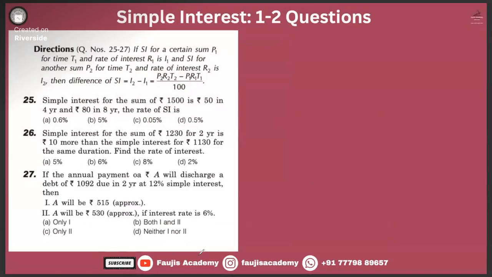Simple interest for the sum of 1500 is 50 in 4 years and 80 in 8 years. The rate of SI is, okay, PRT by 100 is equal to I. Rate we have to find, so R is equal to 100I divided by PT.